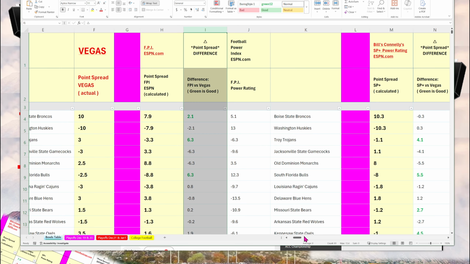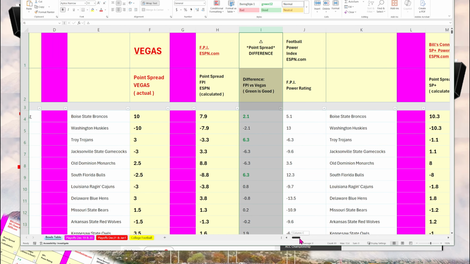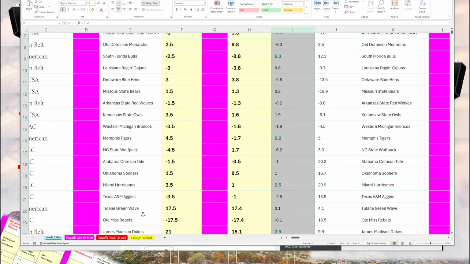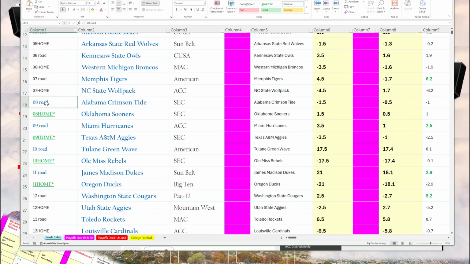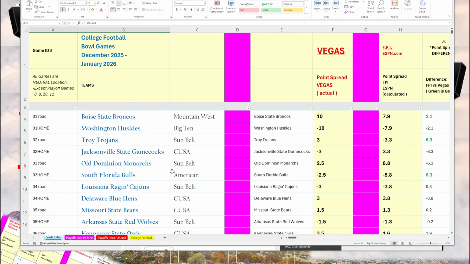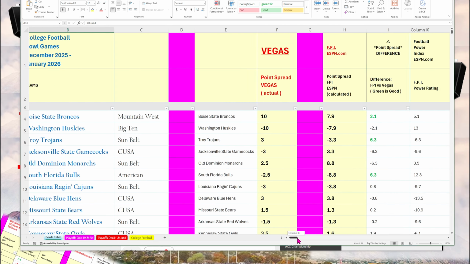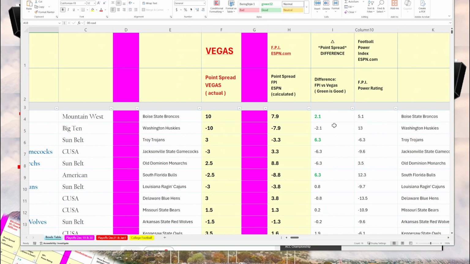So these calculations are simplified because they're neutral site games. You don't have to factor in home field advantage, except for the first round of the playoff, the games 8 through 11. So basically, for these neutral site games, you just subtract the power ratings to get the point spreads.